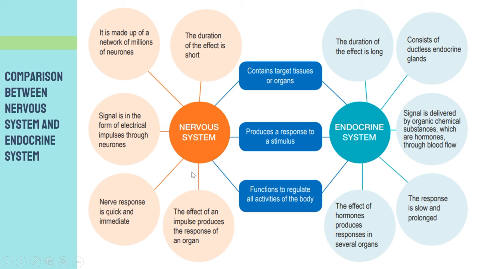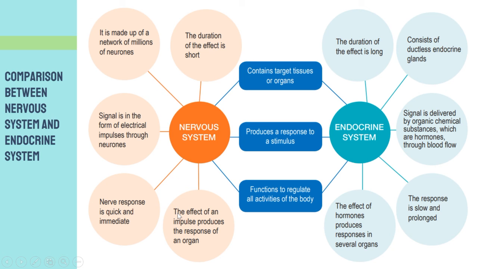All right, we go to number 4. In the nervous system, the nerve response is quick and immediate. Whereas in the endocrine system, the response is slow and prolonged. Why slow? Because the hormone will enter into the blood flow, so it will take time to reach the targeted organ, right?